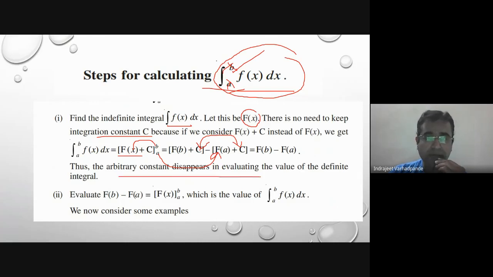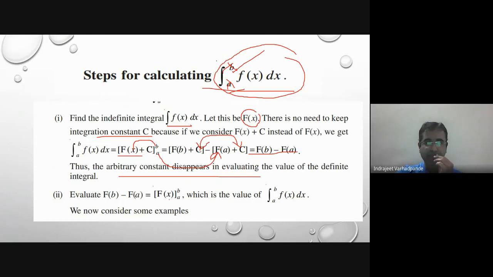Thus, the arbitrary constant disappears in evaluating the value of definite integral. At school level or high school level, you are only taught to remember that in case of indefinite integral, you write the arbitrary constant. In case of definite integral, no need to write. But the reason behind that is that it gets cancelled, and therefore we are not writing the arbitrary constant in the final answer. Right?